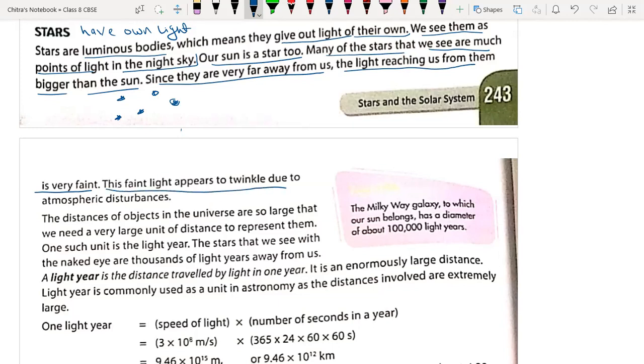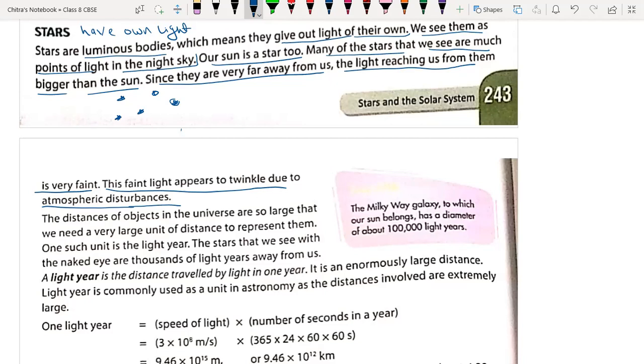This faint light appears to twinkle due to atmospheric disturbance. It means in the atmosphere there is a change in refractive index. Somewhere the air is very dense, somewhere less dense. So when light enters our atmosphere, it gets refracted again and again. Due to this continuous refraction of light, stars appear to twinkle. But stars don't actually twinkle.